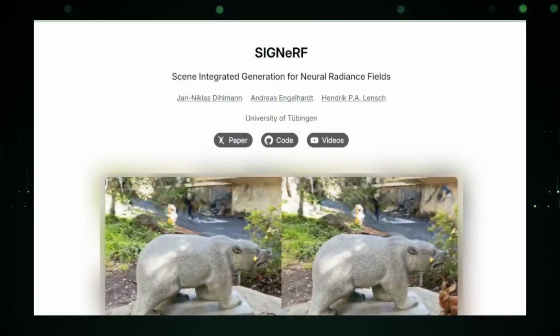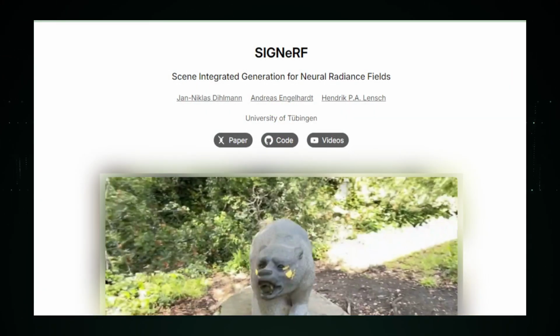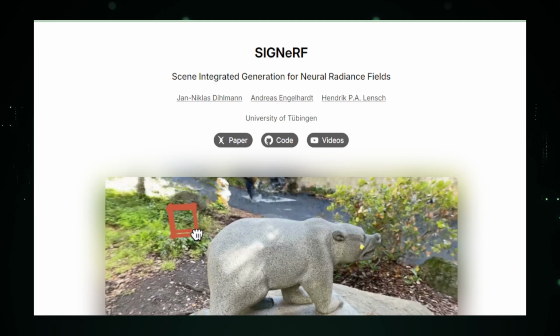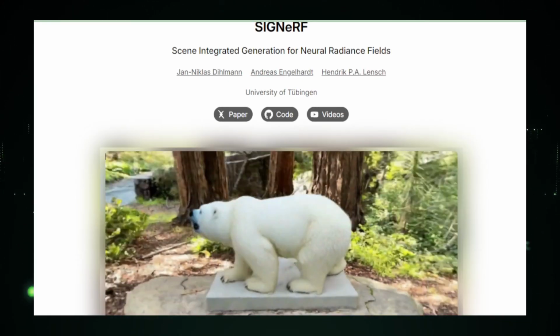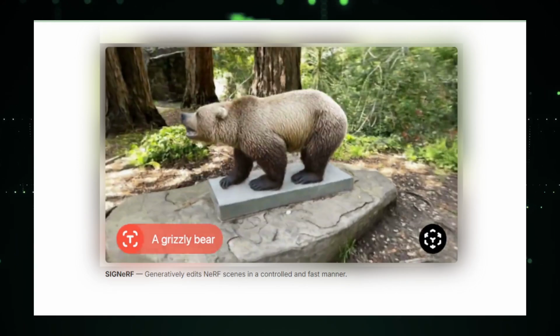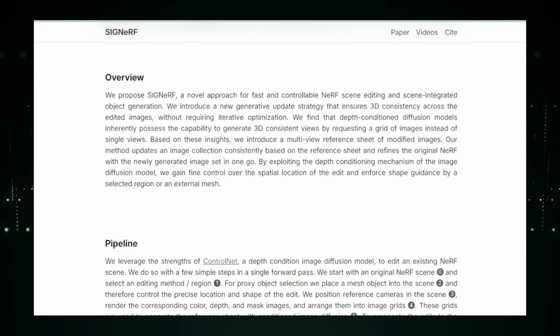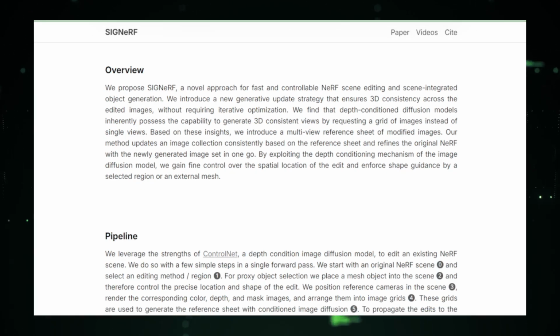It's not just about adding a splash of paint to a canvas. It's the art of transforming the very fabric of a scene. Imagine being the architect of your reality, where every pixel bends to your will. Cerf does just that, by weaving depth-conditioned diffusion models into the tapestry of virtual worlds.